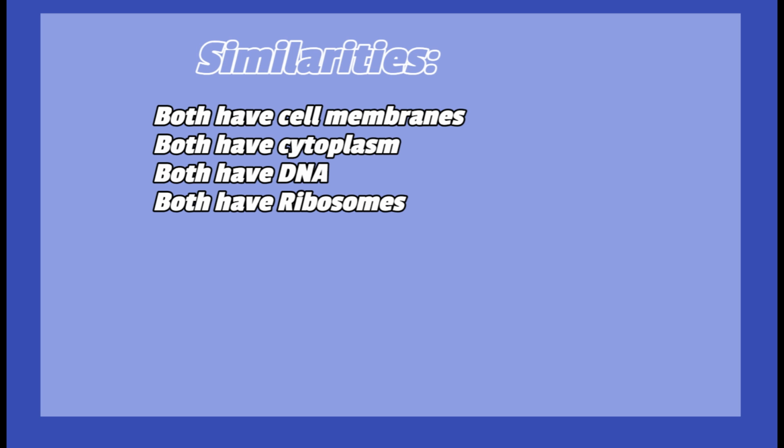The similarities of eukaryotes and prokaryotes. They both have cell membranes, they both have cytoplasm, they both have DNA, and they both have ribosomes.